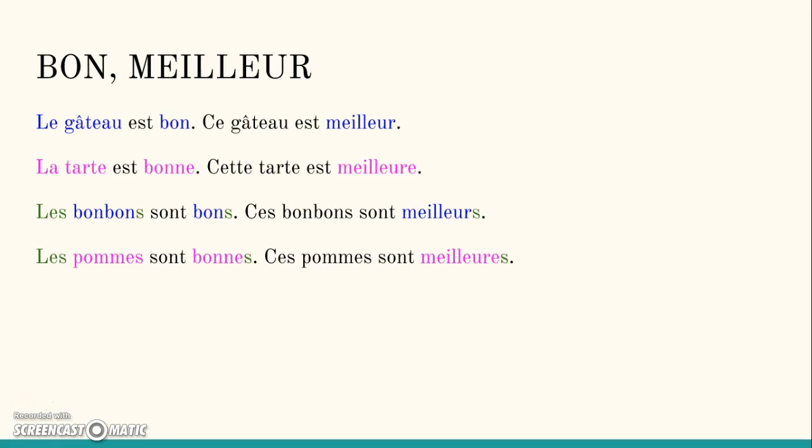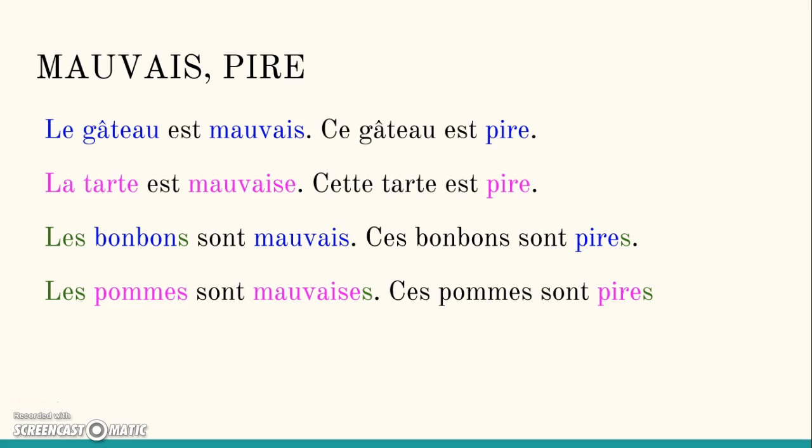Here are some more example sentences just for bon and meilleur, like le gâteau est bon, so the cake is good. Or ce gâteau est meilleur, this cake is the best. And so on. Same thing for mauvais and pire, so le gâteau est mauvais, or ce gâteau est pire, the cake is bad, or this cake is the worst.